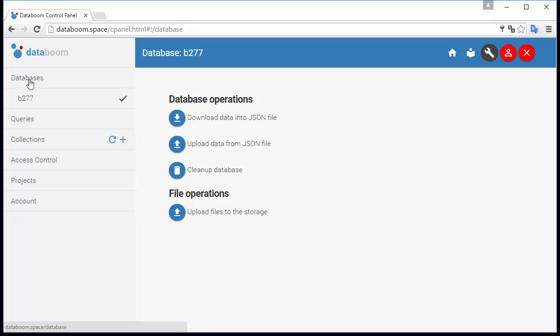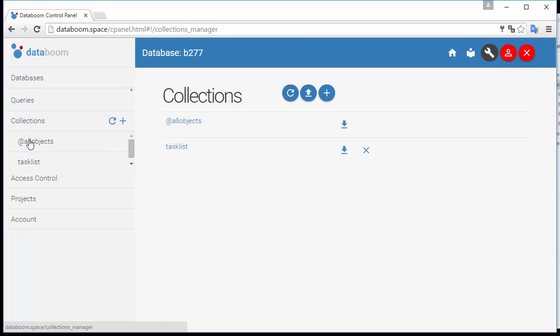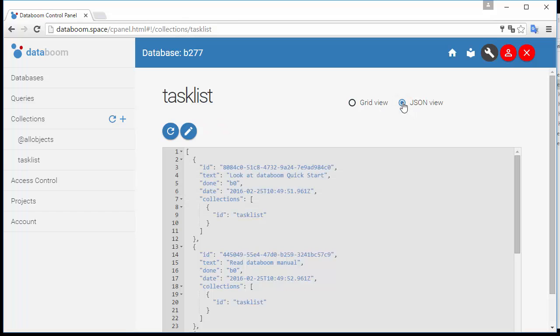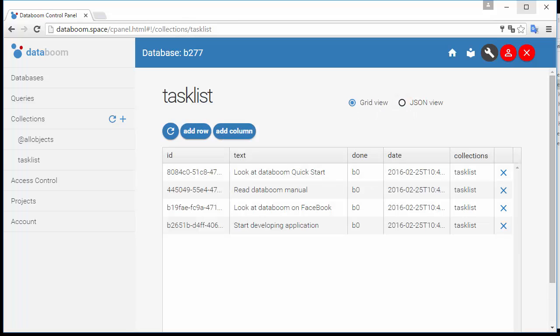To start, let's just look at the data. To do this, go to the Collections section. The sample task list collection was created within the database when we registered in Databoom. The collection can be viewed in a grid or as JSON. You can also manage your collections.